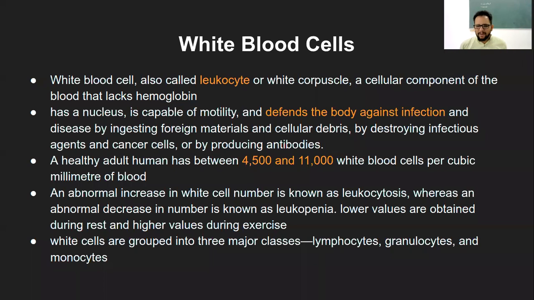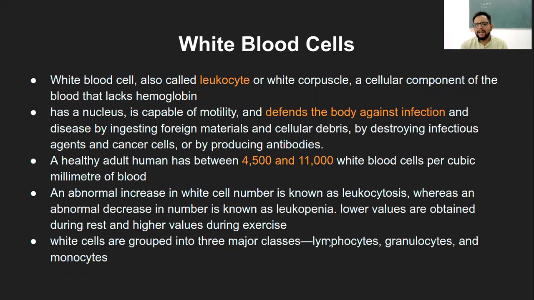And in general, the WBCs are actually grouped into two main types, that is what we call granulocytes and agranulocytes. But here it is specifically mentioned as three major classes. It depends on what kind of classification we want to look at.